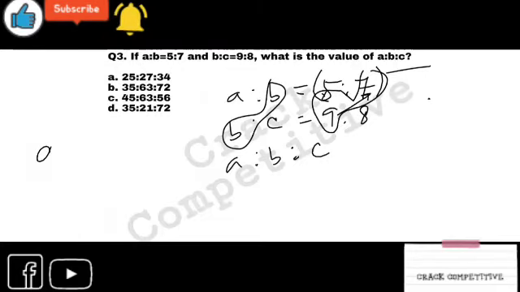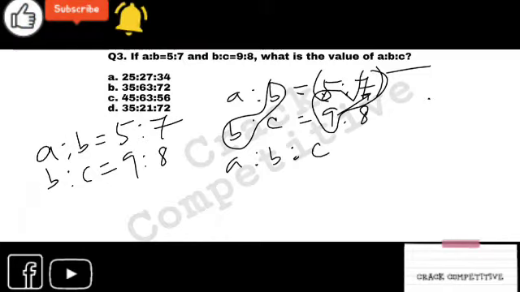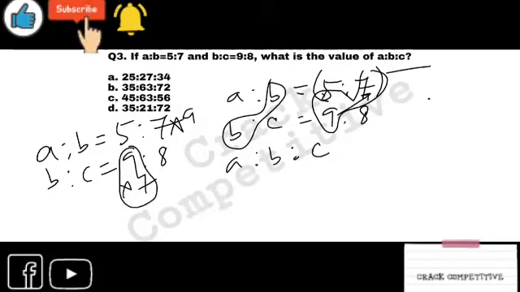A is to B equals 5 is to 7 and B is to C equals 9 is to 8. You just have to multiply 7 into 9, and 9 into 7. Then the value of B becomes the same. But the rule is when you are multiplying one figure, you have to multiply the other also, because the ratio is a divisible part of a total figure.